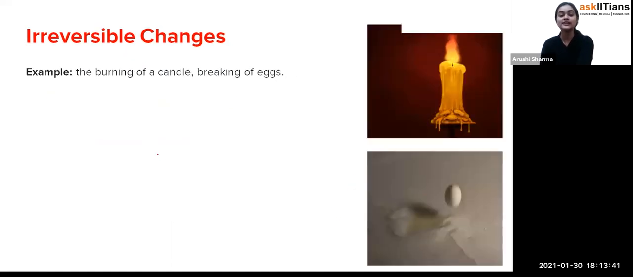Fine. And now I'll show you some examples here, like burning of a candle. Once the candle has burned, you can see after that we are having wax. So that is how it is irreversible. Breaking of eggs, student, like when you have made an omelette from that egg, you can't convert that omelette into the egg. Exactly. So such types of changes we can say are irreversible changes. More examples are there, like making of chapati.